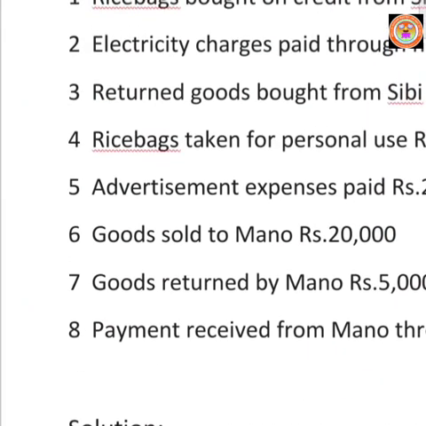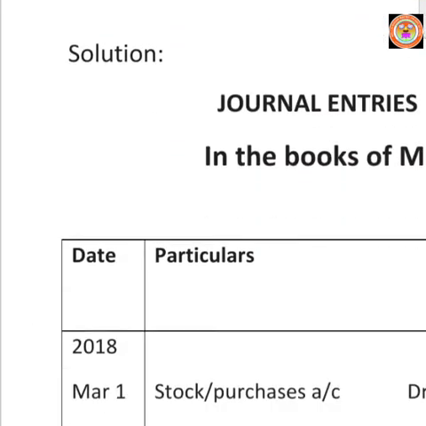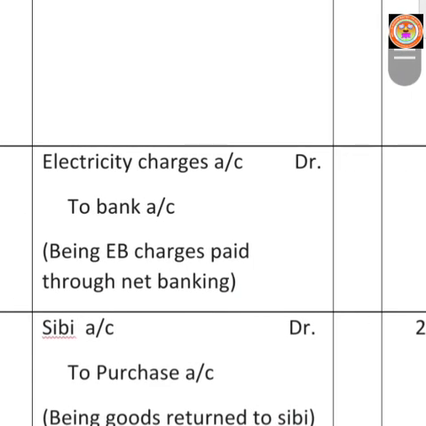Next transaction, March 2, electricity charges paid through net banking, rupees 500. Come to the journal, write the date, then electricity charges is a type of expenses. So, we have to debit electricity charges according to nominal account rule. Debit all expenses and losses. Electricity charges account, debtor.